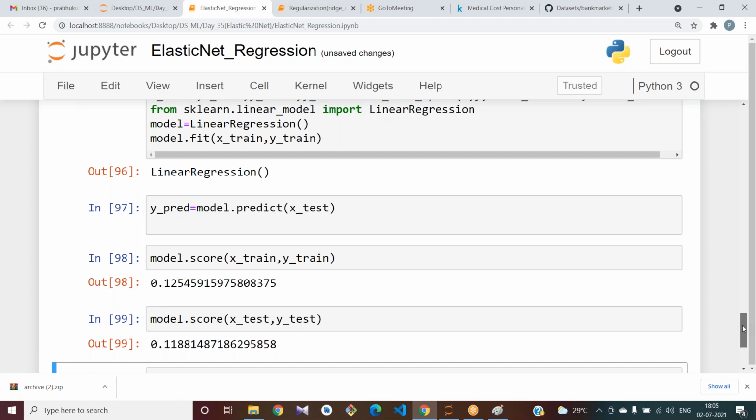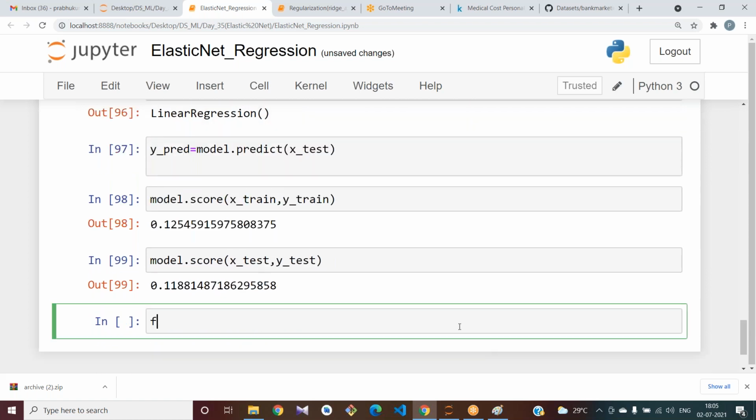I should import PolynomialFeatures, from sklearn.preprocessing import PolynomialFeatures.